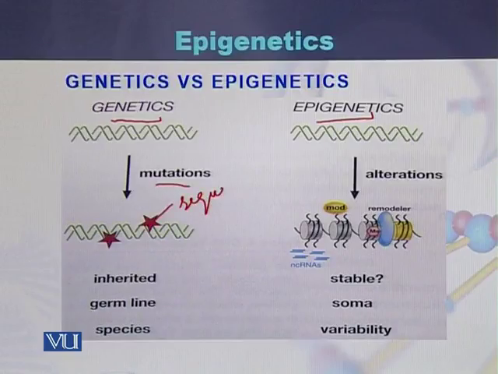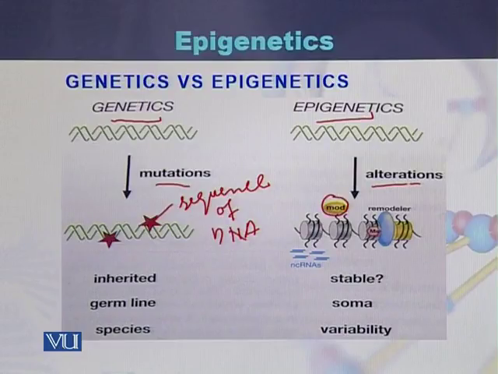On the other hand, in epigenetics, these are called alterations. Alterations are not changes in the sequence of DNA. Instead, they are modifications on the histones or modifications on the cytosine present in the DNA sequence.